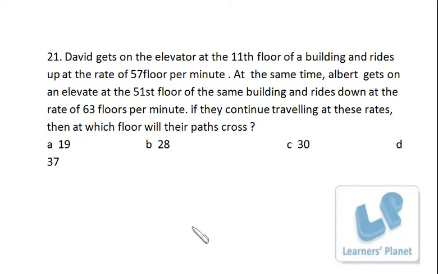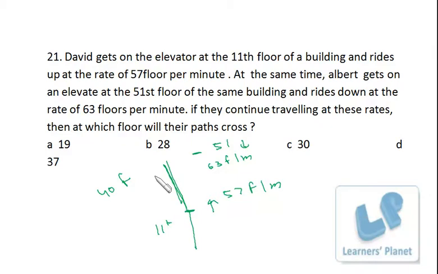Okay, so that's a simple problem. This is the 11th floor, right? The person is starting from here and the other person is starting from here, from the 51st floor. This person is going up at 57 floors per minute, and this person is coming down at 63 floors per minute. Whether it is floors per minute or meters per minute doesn't matter in mathematical calculation. Now the gap between the 11th floor and the 51st floor is 40 floors, or we can just say 40 meters.